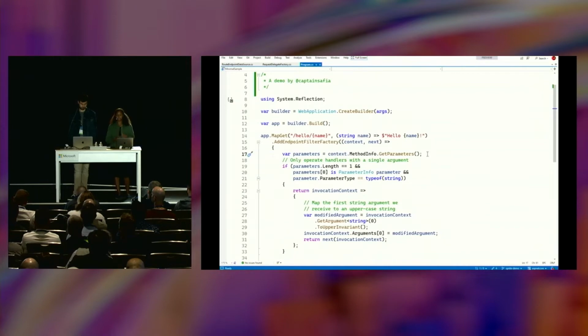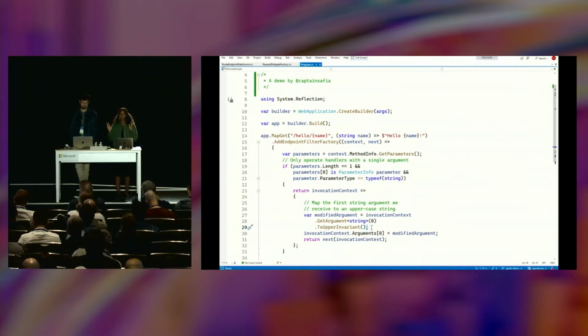Here's a sneak peek. This is the method info associated with the route handler that is registered on this route. So this method info, if I access the parameters that are available on it, I'm going to get information about the string name parameter that's defined on my handler. And here I'm writing some logic that essentially says, get the parameters in this current handler. If there is one parameter that's defined that happens to be a string, then I'm going to return a filter that is going to modify that string argument. I'm going to be uppercasing it, and then I'm going to call the next filter in my execution pipeline.